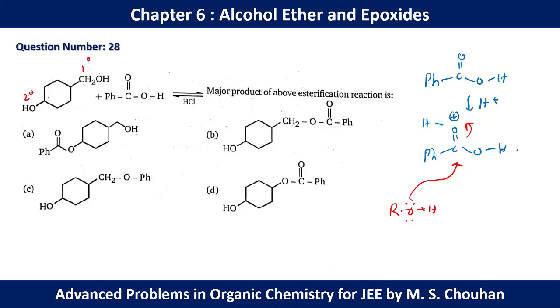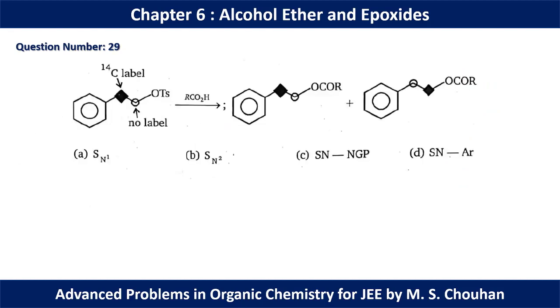The 1-degree one is less sterically hindered, and nucleophilicity is inversely proportional to steric hindrance. If you have more steric hindrance, it cannot be a good nucleophile. So in this case we have two alcohol groups, but the 1-degree alcohol group will behave like a strong, less sterically hindered nucleophile. So this CH2OH, this OH group will approach to form the ester. Hence for question number 28, option B will be the correct option.